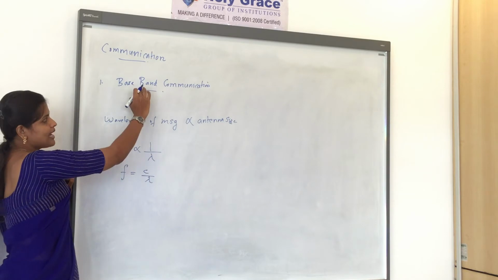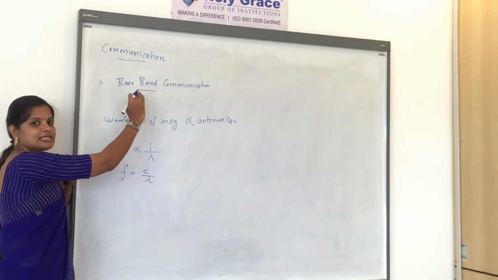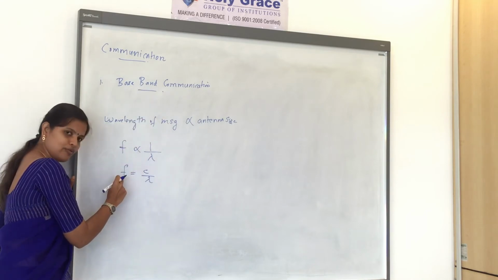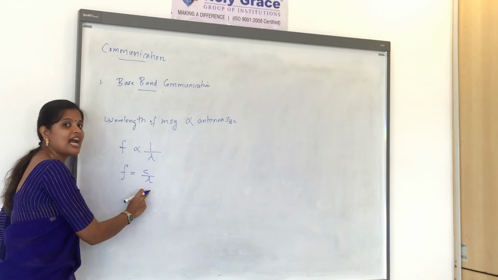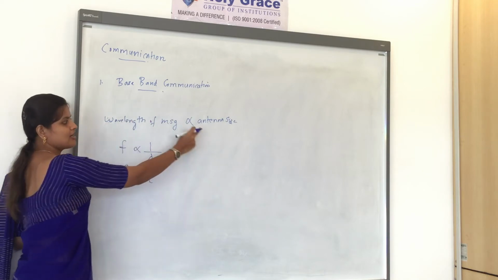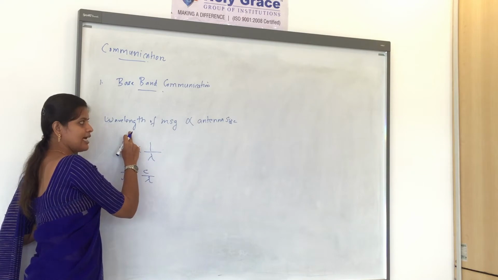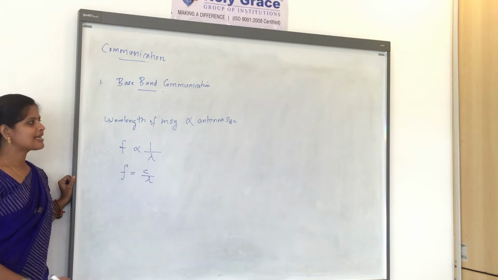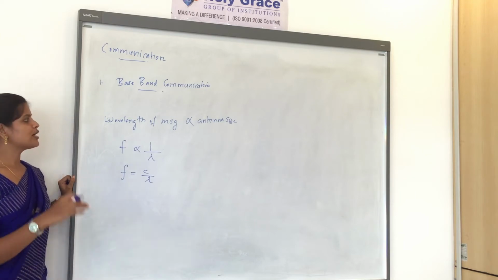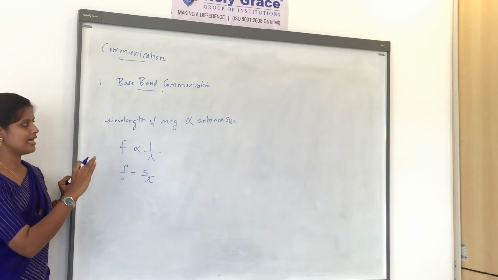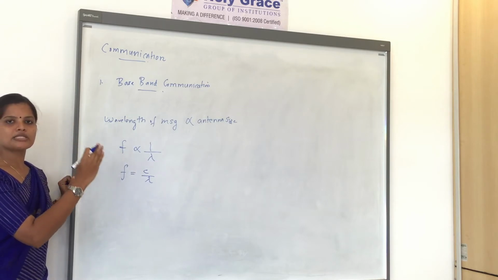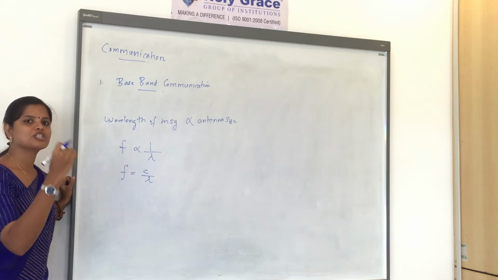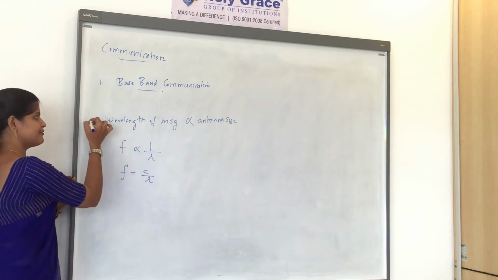Clear? In a baseband signal, we are sending the message signal with a low frequency, so the wavelength of the signal will be high. As per our condition, if the wavelength of the message is high, the size of the antenna should be high. So this is practically impossible. One disadvantage of baseband communication is that since we are sending the low frequency message signal alone, we have to make the size of the antenna much higher. This is the first case.